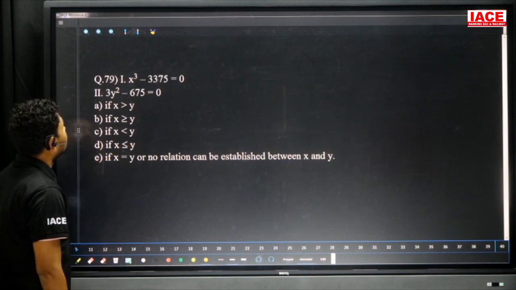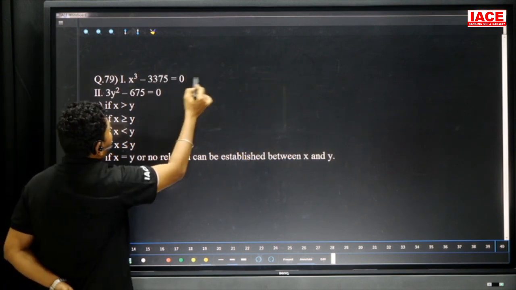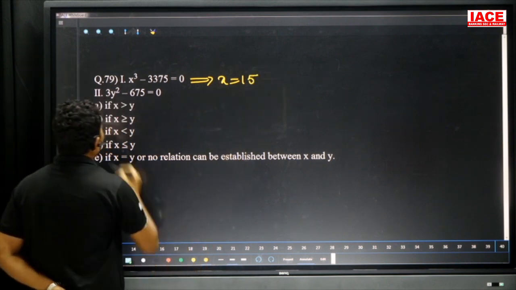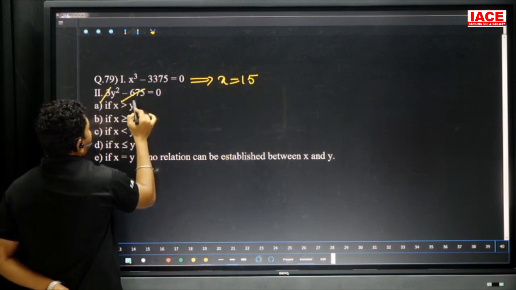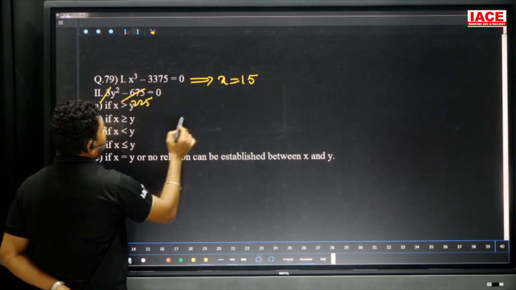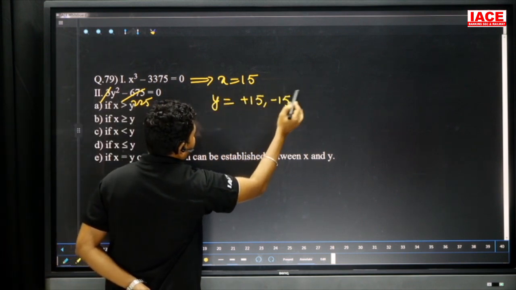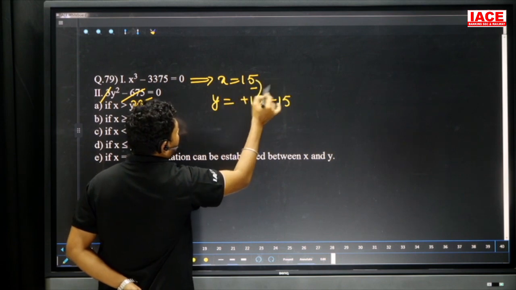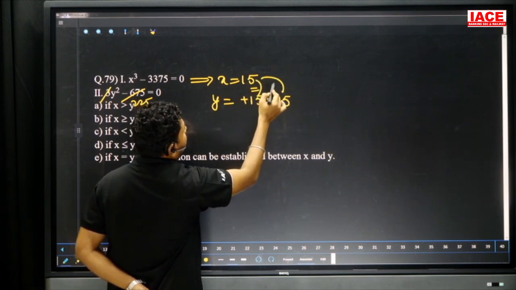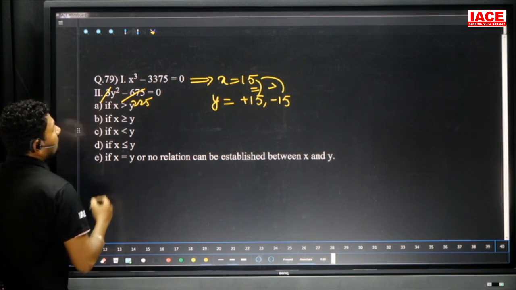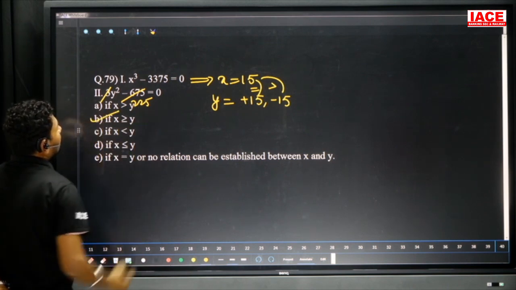Then go for the next one. X cube minus 3375, then x is equal to we can write 15. 3 to 675 we can write 225. Y square is equal to 225 means then y is equal to plus 15 comma minus 15. Then plus 15 both are equal. Plus 15 and minus 15. Then plus 15 is bigger. Then you can write x greater than or equal to y. X greater than or equal to y here.